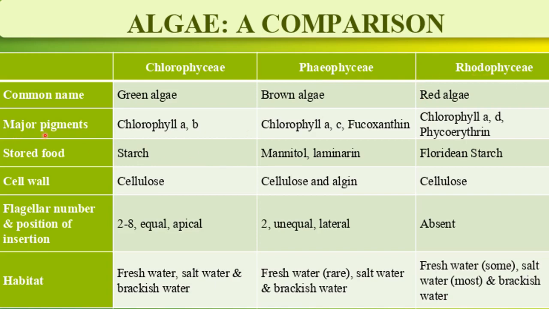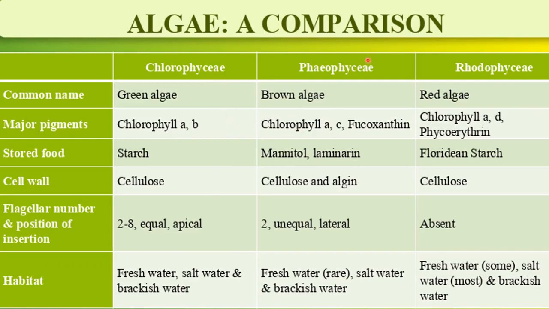Then let's talk about the major pigments which are present inside these algae. First is chlorophyll a and b. In the Chlorophyceae, chlorophyll a and b is present, and this chlorophyll a and b is responsible for the grass green color of the Chlorophyceae.